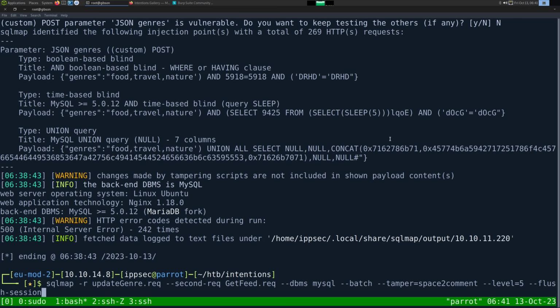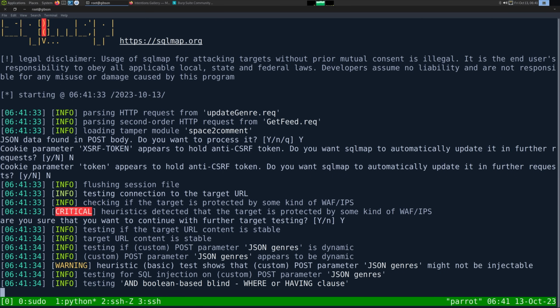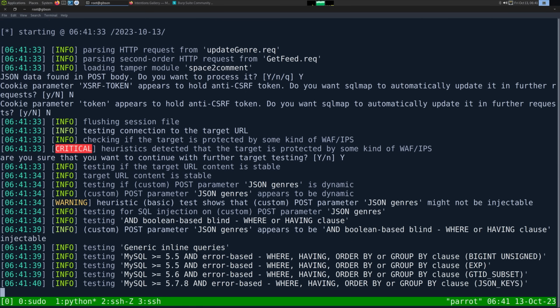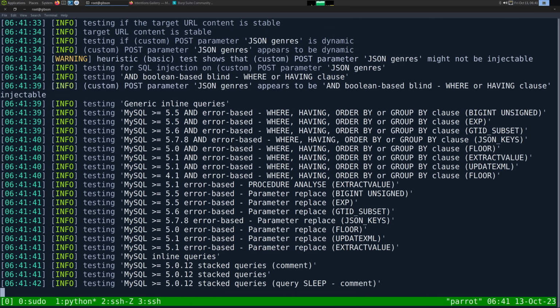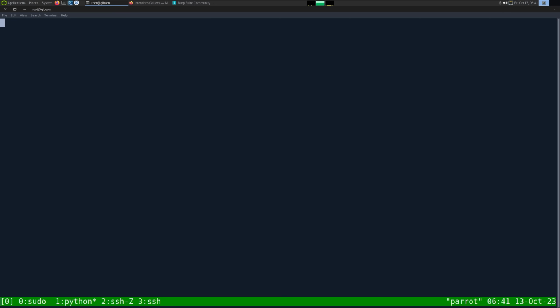So you could now add the --dump flag, and it will start dumping all the data out of this. And oh man, I left the flush session. So it's going to take a while to run because it's going to redetect all the queries. But that is going to be how to do this with sqlmap. Hope you guys enjoyed it. Now let's get back to the video.